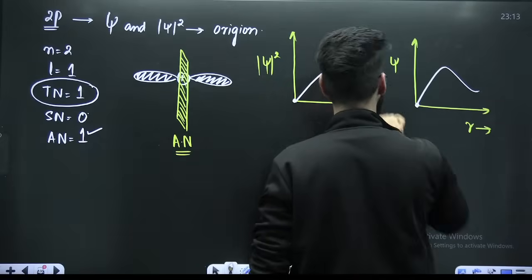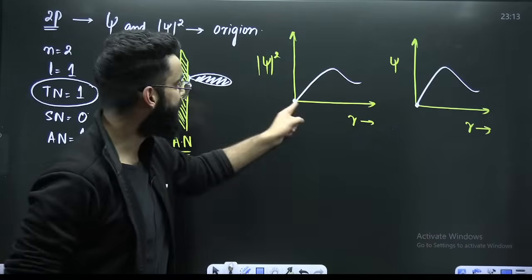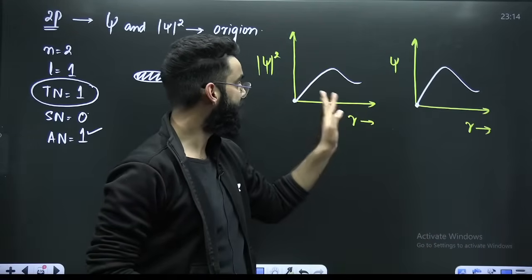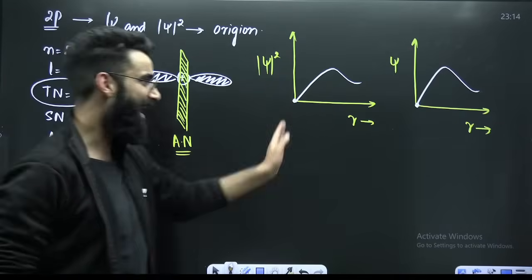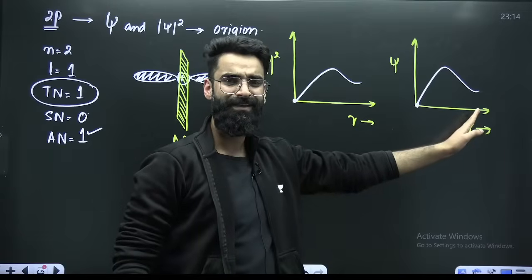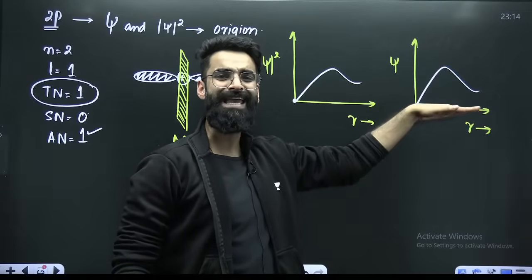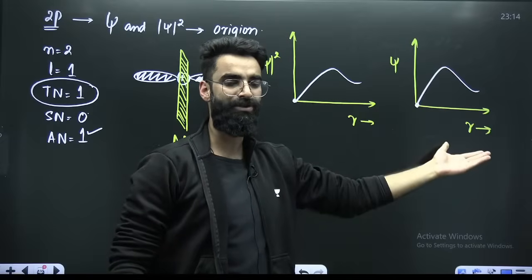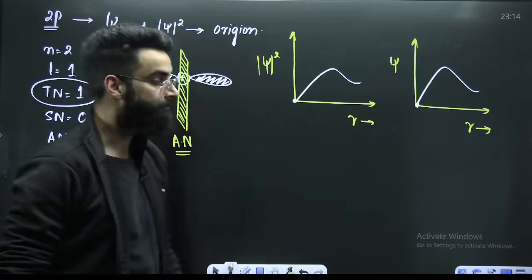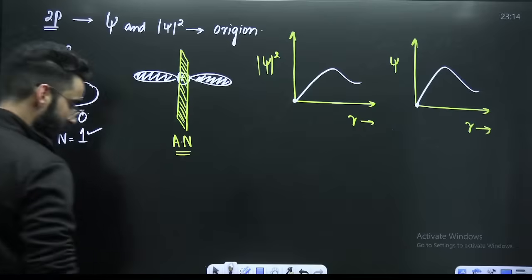Already they are representing a node here. Perfect. This is your 2P. Since I made the psi versus r first, I was supposed to see if any portion goes down the r axis, then I was supposed to take its reflection. There was no portion going down. This is how your 2P looks.